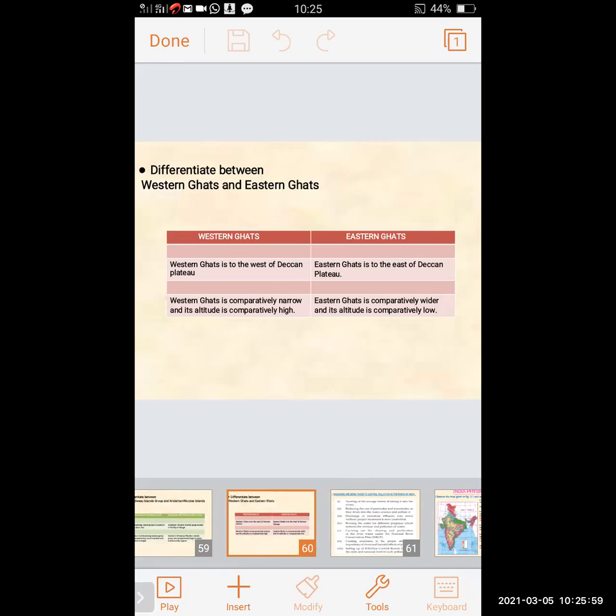Differentiate between the Western Ghat and the Eastern Ghat. The Western Ghat is to the west of the Deccan Plateau and the Eastern Ghat is to the east of the Deccan Plateau.